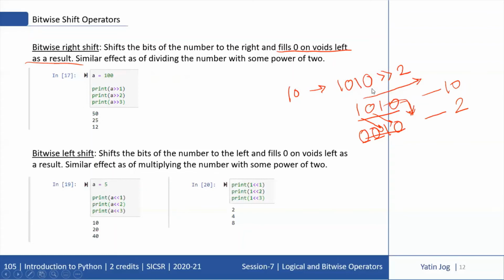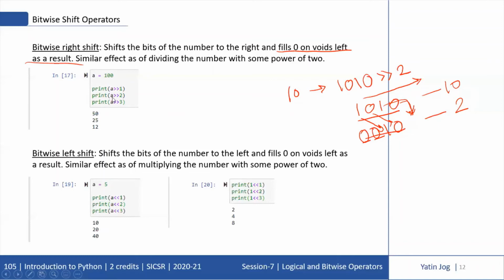You should always remember that whenever you right shift a binary, that means you are shifting the binary to the right hand side and filling the void left by 0, so you are going to get a reduced number. From 10 I'm getting 2. So when I'm right shifting 100 by one location, I'm getting the answer 50. You can consider this as 2 raised to 1, so I'm getting half of 100, which is 50.